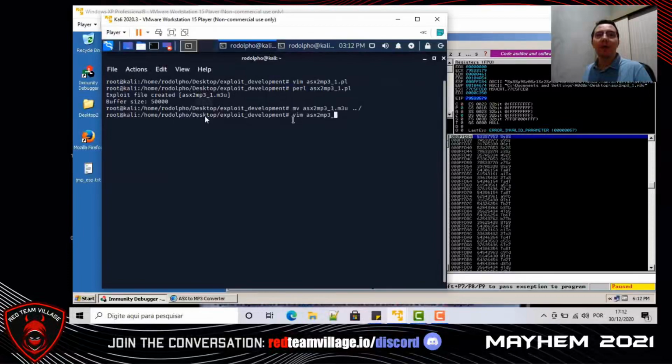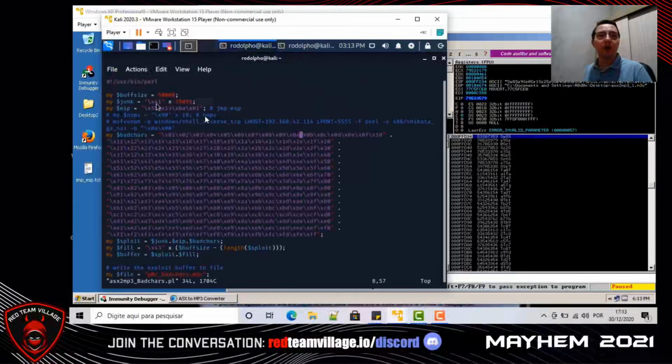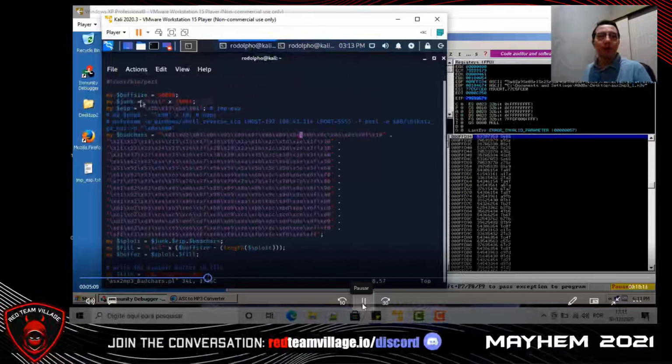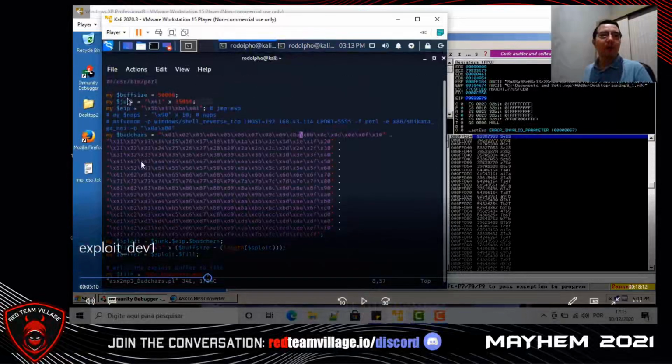So now let's open our exploit code. Here we have the variable buffer size with 50,000 bytes.